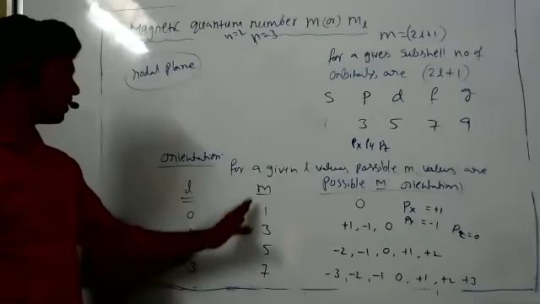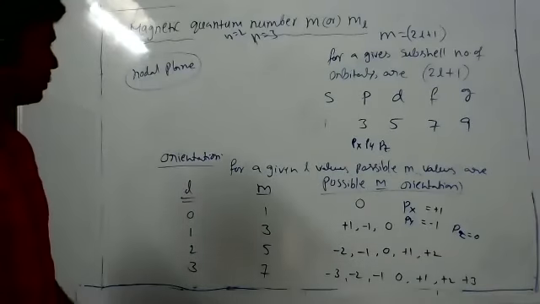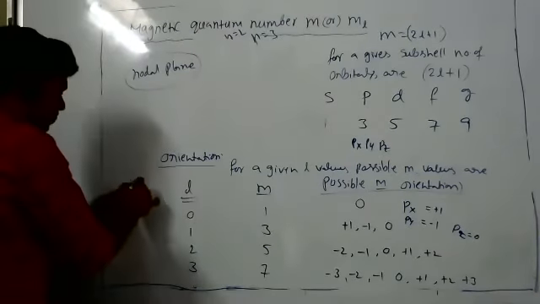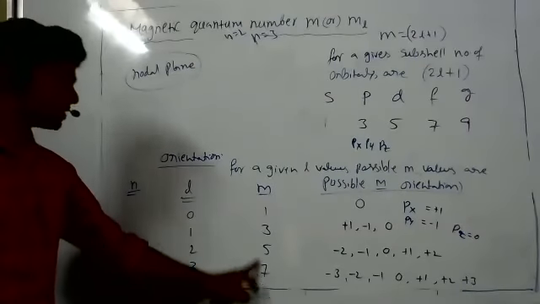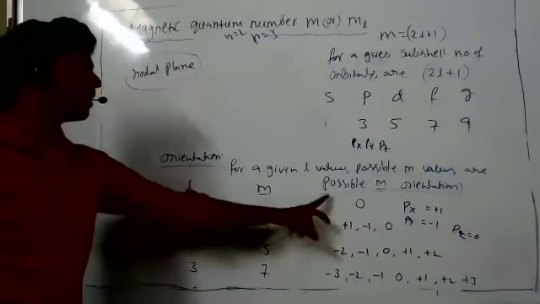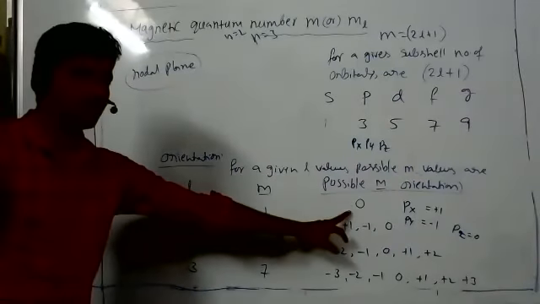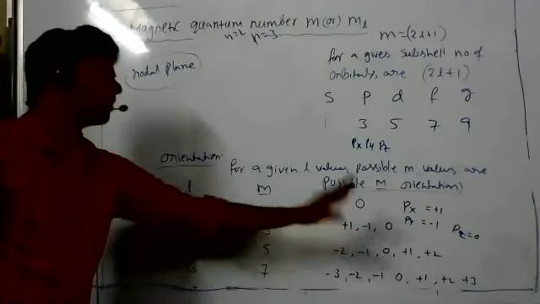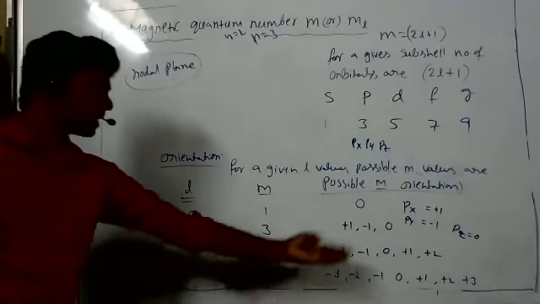So now we got how to give the M values and possible M values. For a given N value, we can write how to give L values. For a given L value, the M values are these. The possible M values are the orientations of the orbitals. For the S orbital the orientation is 0, and for the P orbital we write plus 1, minus 1, 0. These are the orientations.